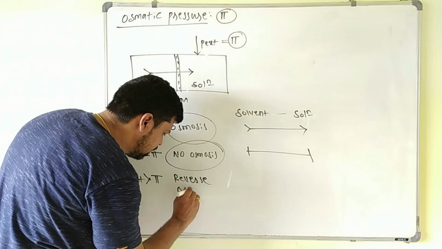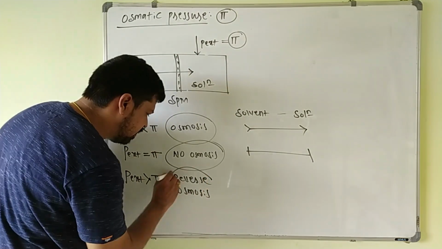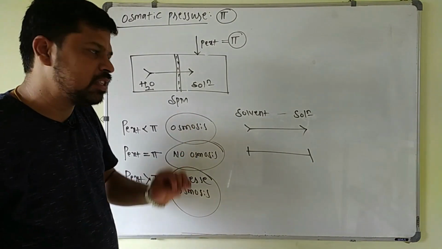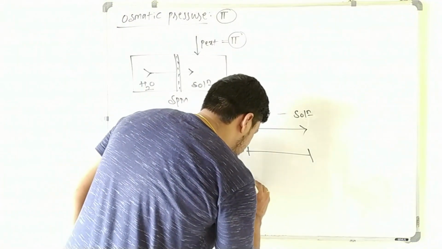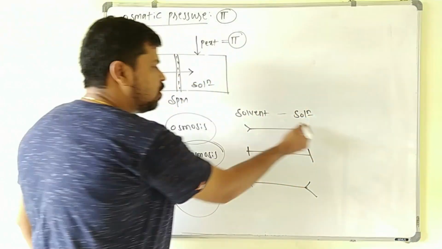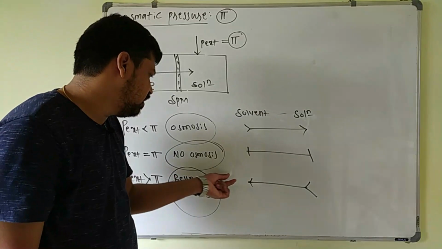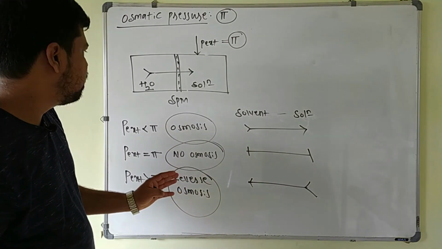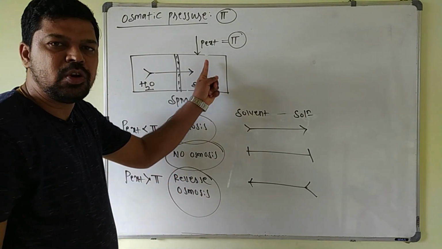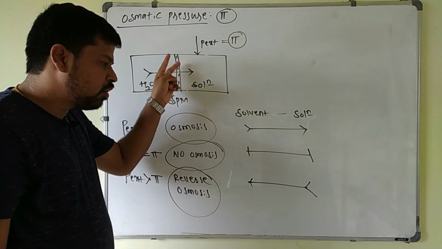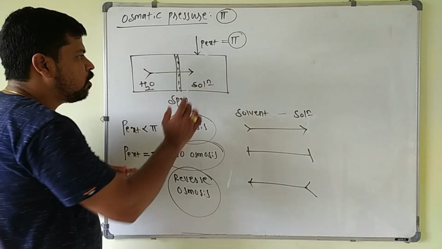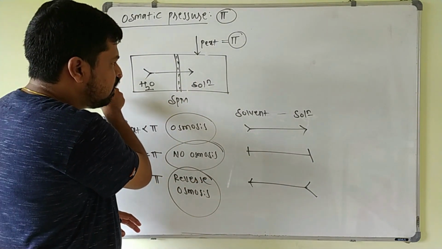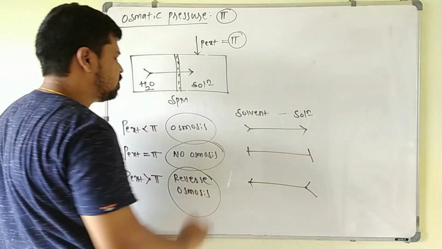Reverse osmosis is nothing but your RO system, which is used for the purification of drinking water. In this case, the solvent molecules will be squeezed out from the solution to the solvent side. So this is the condition in which the movement of solvent molecules from solvent to solution side stops, and the solvent molecules move from the solution to the solvent side. This reverse direction is reverse osmosis, and the regular direction is osmosis.